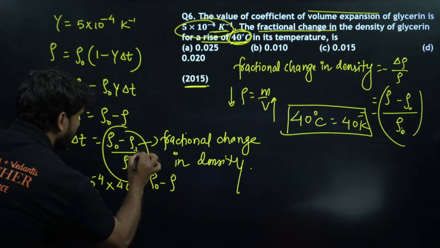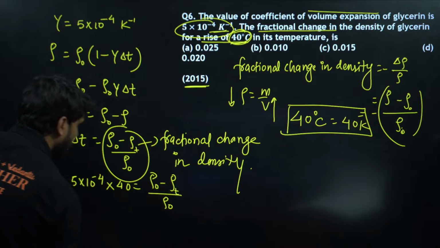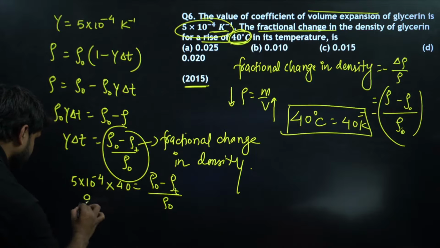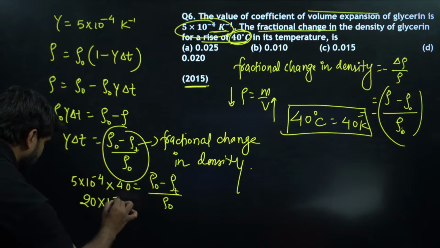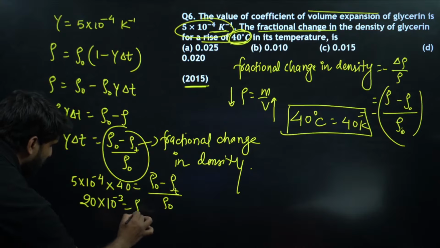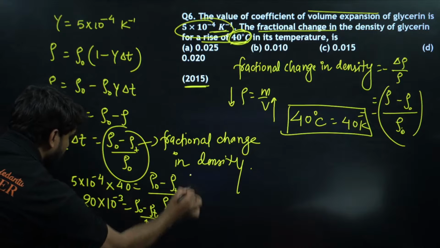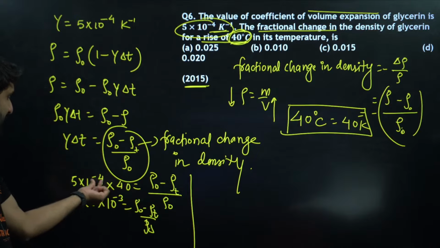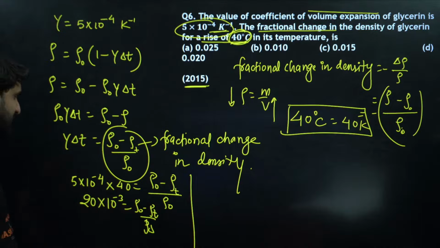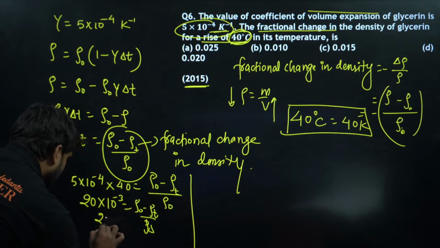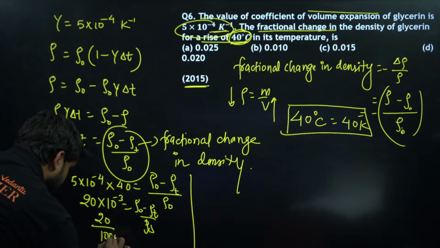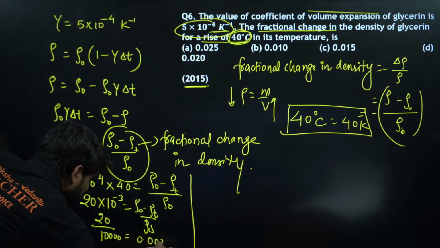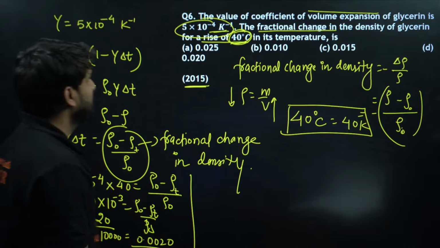Rho naught minus rho T, this is rho T at temperature T, divided by rho naught. Okay, so can we multiply here? This will become 4 into 5 into 10 to power minus 3. So rho naught minus rho T divided by rho naught is equal to 40. 4 into 5 will be 20, so I'm writing here 20, and one more 10 will be added. So minus 4 plus 1 will be minus 3. So this is equal to 20 by 10 to power 3, and one more 0 here. So the answer will be 0.0020. Any option is there?